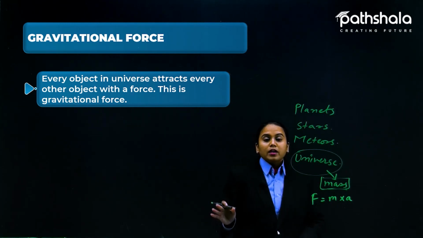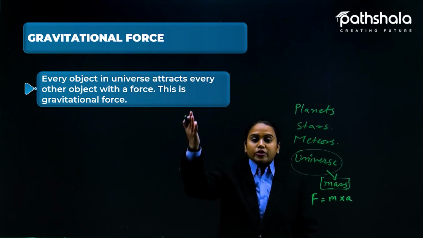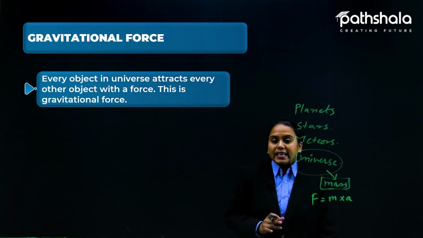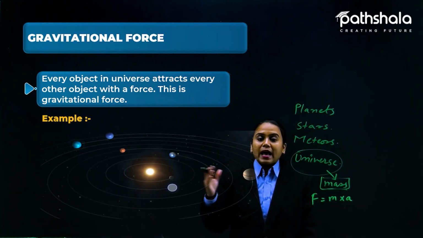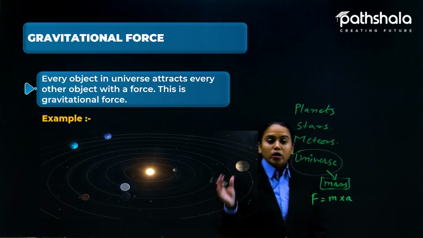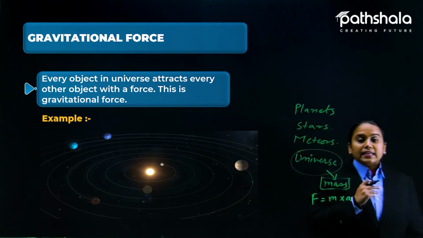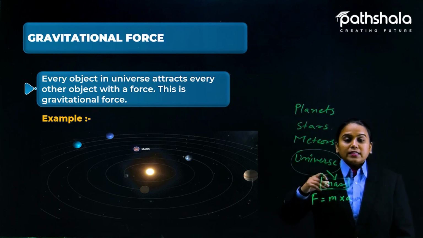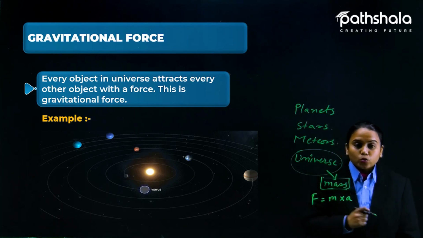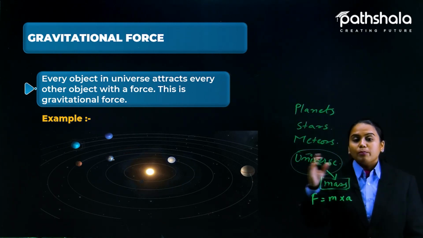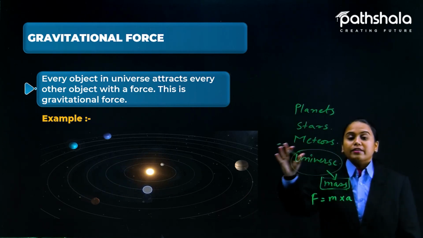Here for gravitational force we take the examples of the planets, the solar systems and the galaxies: how the sun attracts the planets towards itself, and all these planets revolve around the sun.